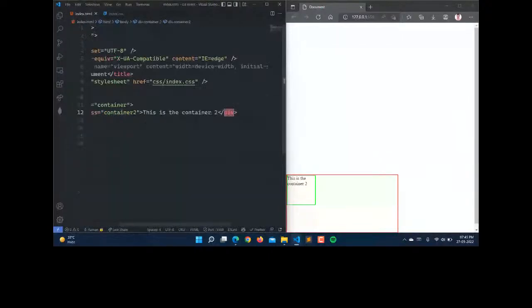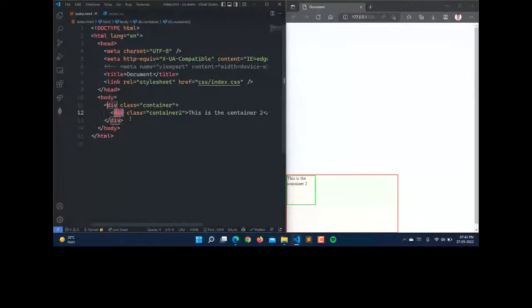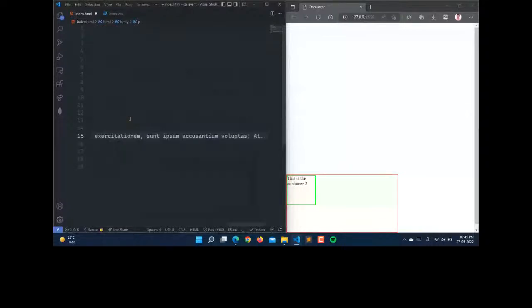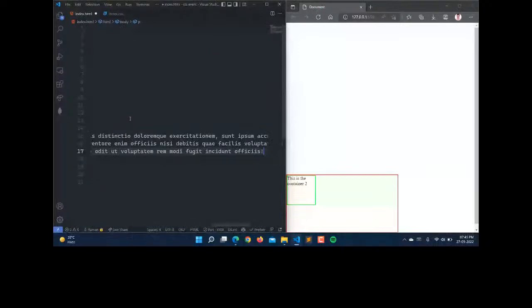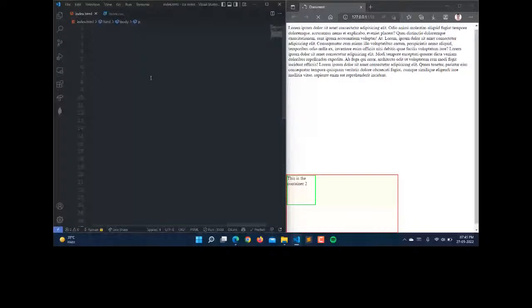So let me add something here. I will add one paragraph tag with lorem ipsum. So we have this. Let's increase its size.